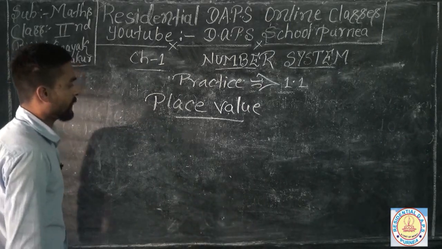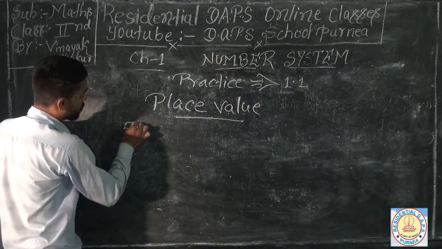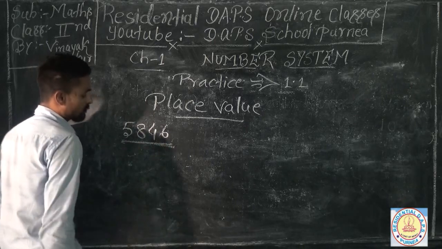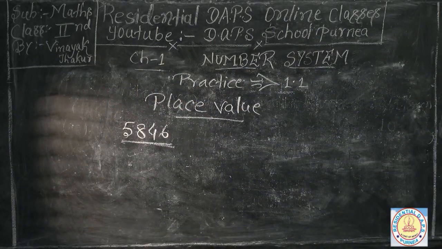Think about any number you have been given, like 5846. You have to find out the place value of its digits. And how can you find it?